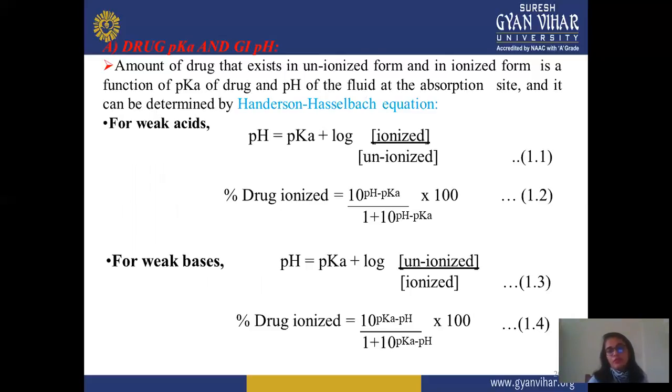There are different formulas according to weak acid or weak base. For a weak acid, pH equals pKa plus log of ionized divided by unionized form. This is the Henderson-Hasselbalch equation, and we calculate percent drug ionized equals antilog of (pH minus pKa) divided by 1 plus antilog of (pH minus pKa), into 100. For a weak base, it is just the opposite: pH equals pKa plus log of unionized divided by ionized, and percent drug ionized equals antilog of (pKa minus pH) divided by 1 plus antilog of (pKa minus pH), into 100.